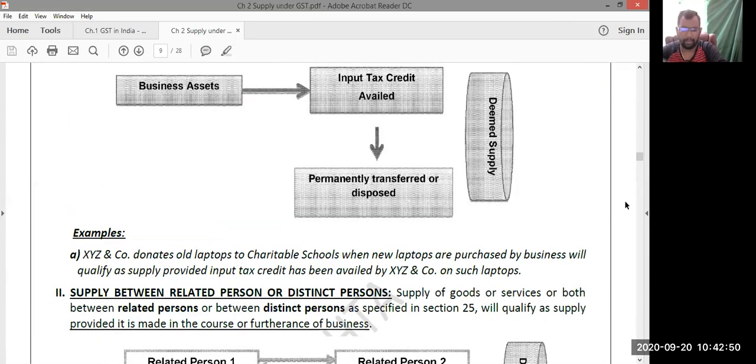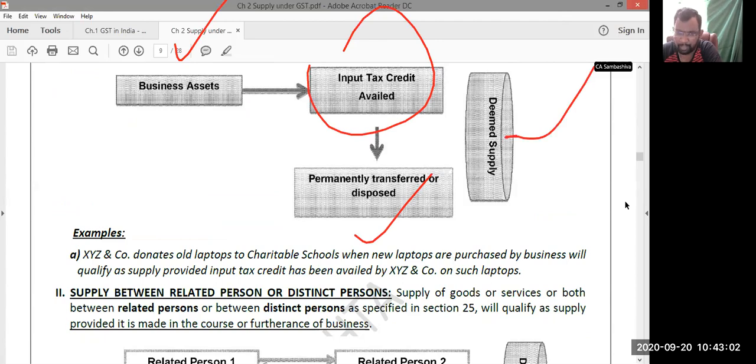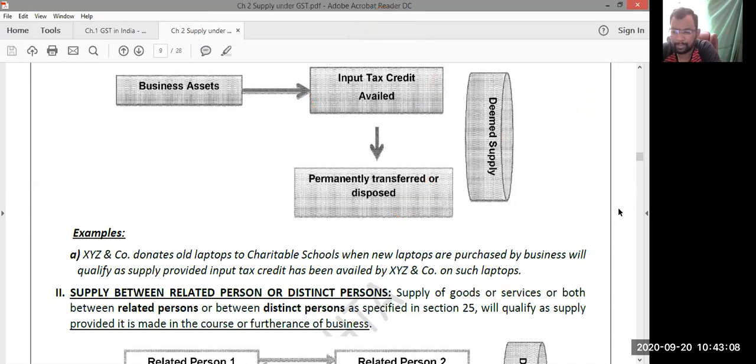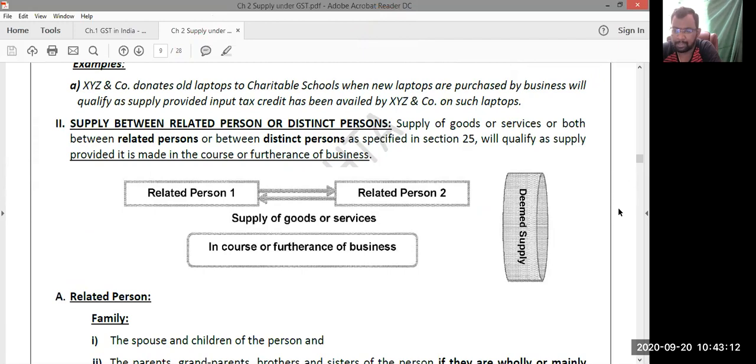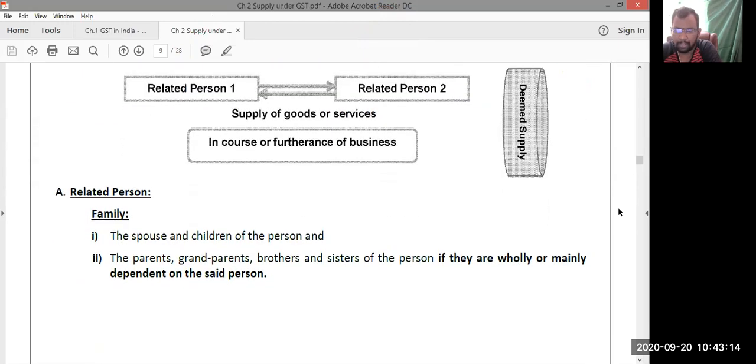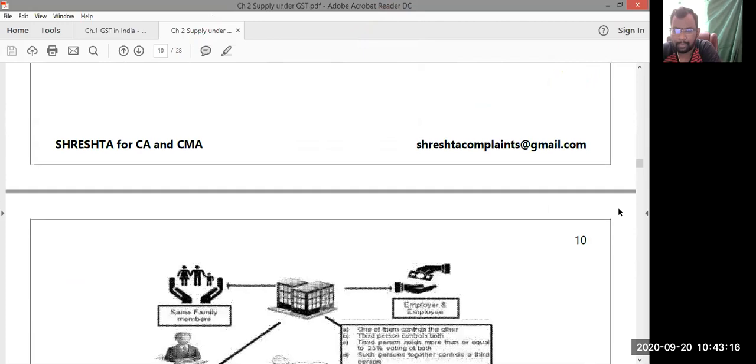So this is a very important point. You just remember here. Business assets on which the input tax credit has been taken, which were permanently transferred or disposed of, then it amounts to deemed supply. Though the consideration factor is missing out, it should be treated as deemed supply. Next. Second transaction, supplies between related persons or distinct persons also amount to deemed supply, that we have already seen.